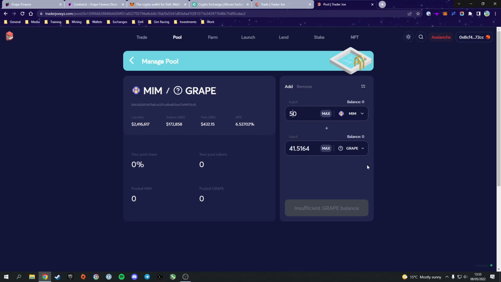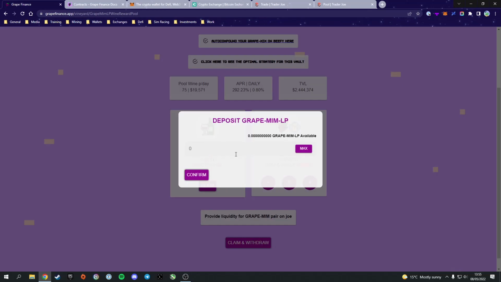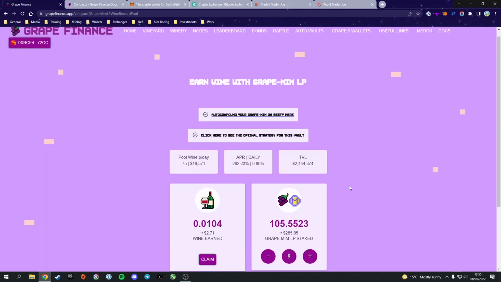Once you've got the amount selected, confirm the transaction down here, confirm it in MetaMask, and you will have provided the liquidity. You can then head over to Grape Finance, and where this plus is, you can add your LP. So this will have a balance in it. You can hit max, confirm with the MetaMask transaction, and it will go through. That's how you can do it manually.